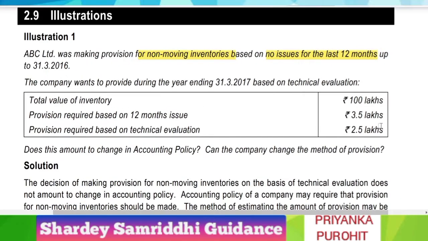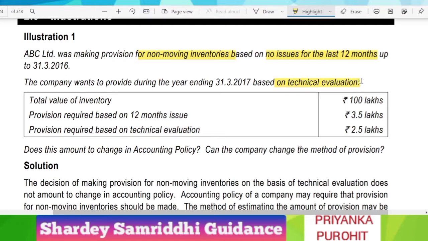Earlier it was considering no issues and now it wants to change its non-moving inventories provision to technical evaluation. The total value of inventory is 100 lakhs. Provision required on the basis of 12-month issue is 3.5 lakhs and provision required on the basis of technical evaluation is 2.5 lakhs. Does this amount to a change in accounting policy?